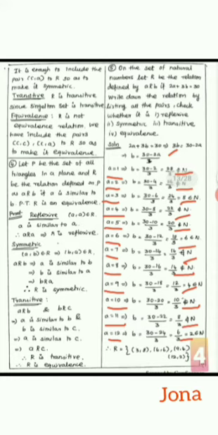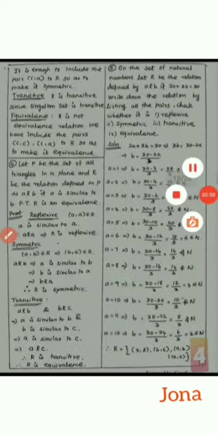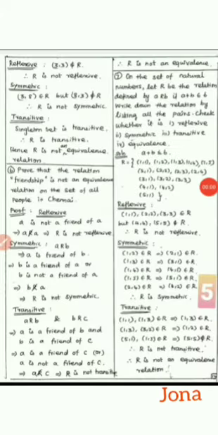So now I got the 4 ordered pairs here: (3, 8), (6, 6), (9, 4) and (12, 2). Now we got the relation set as R equals {(3, 8), (6, 6), (9, 4), (12, 2)}.